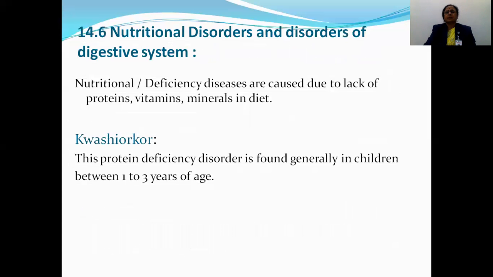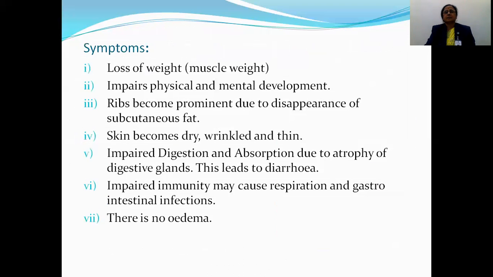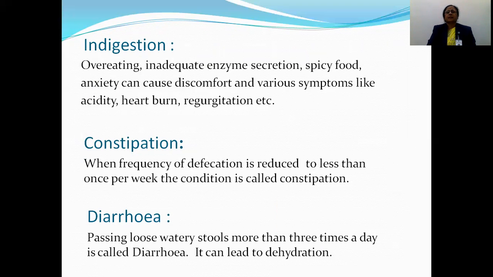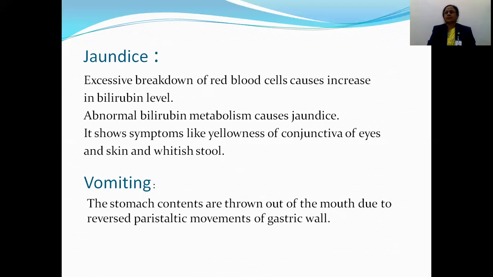And now we studied the nutritional disorders and disorders of the digestive system. There are two main disorders which we have to study and remember. The first one is kwashiorkor and the other is marasmus. While other disorders are general disorders: indigestion, constipation, diarrhea, jaundice, and vomiting.